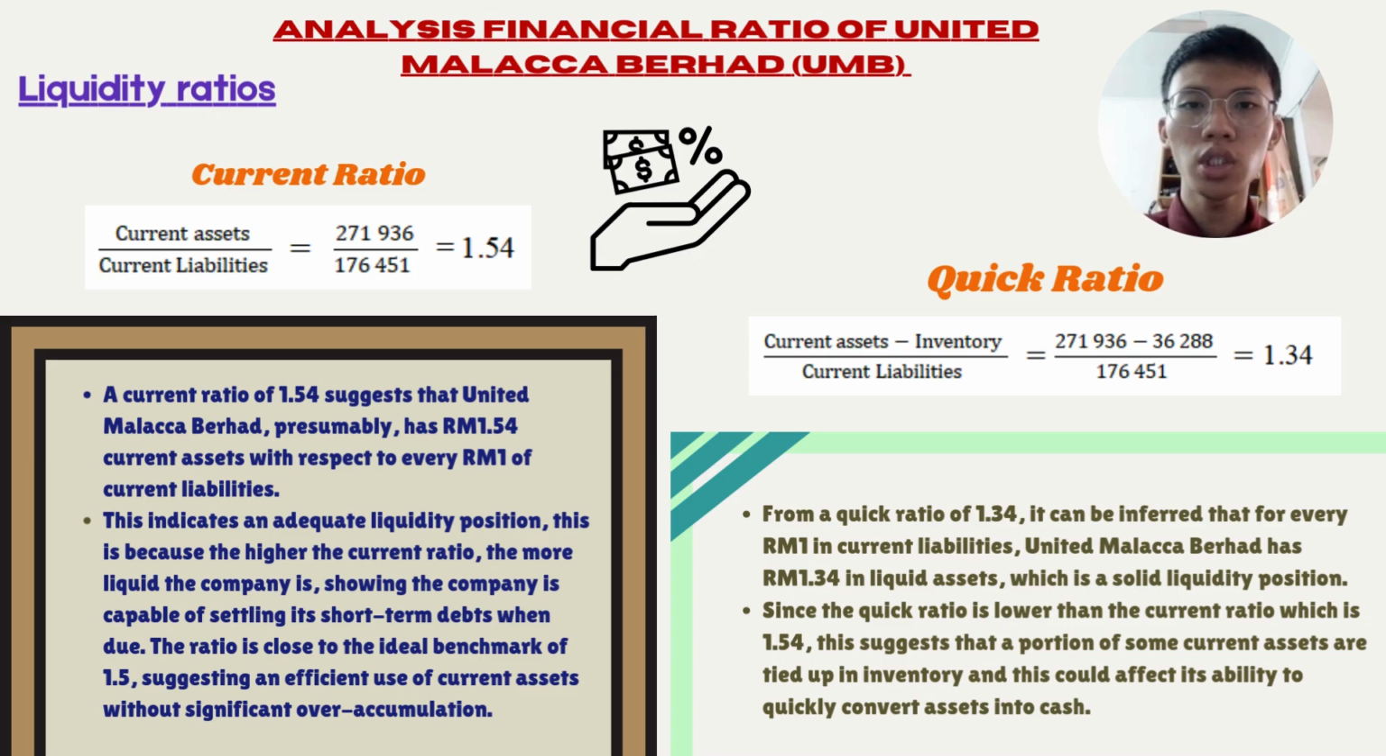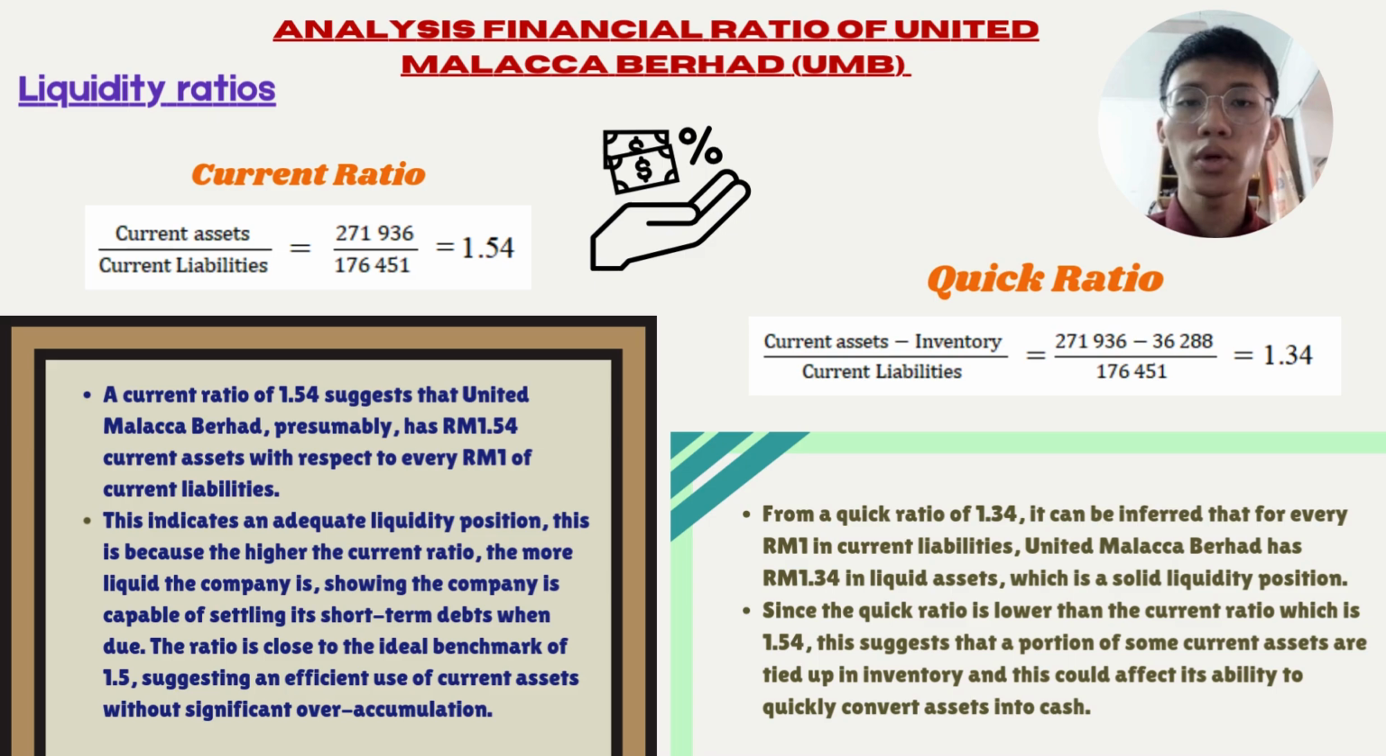First, in the liquidity ratio, the current ratio of United Malacca Berhad is 1.54. This indicates an adequate liquidity position. The higher the current ratio, the more liquid the company is, showing the company is capable of settling its short-term debts when due. The ratio is close to the ideal benchmark of 1.5, suggesting an efficient use of current assets without significant over-accumulation. A current ratio of 1.54 suggests that United Malacca Berhad presumably has RM1.54 of current assets for every RM1 of current liabilities. The quick ratio of United Malacca Berhad is 1.34.